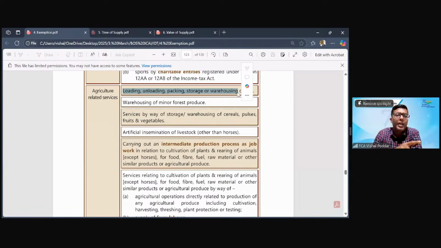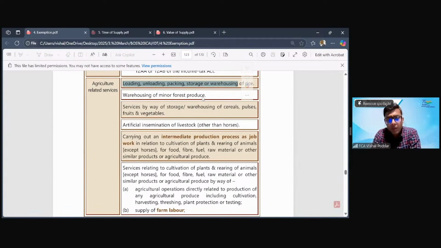But other than that, like for transportation, you require all these things, loading, unloading, maybe packing. Many times when you are providing end-to-end logistics, you also require warehousing, storage. Those activities are only exempt if they are independent. Transportation is not covered here. Now, for what agricultural item this is exempt? This is exempt only for rice for the time being.